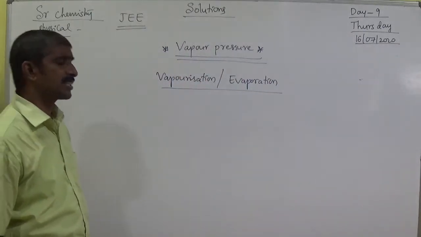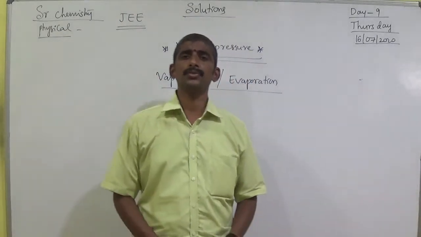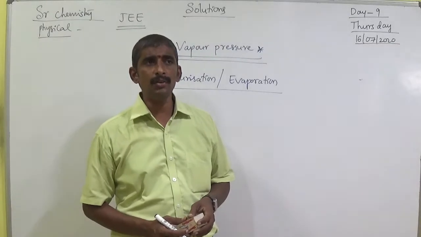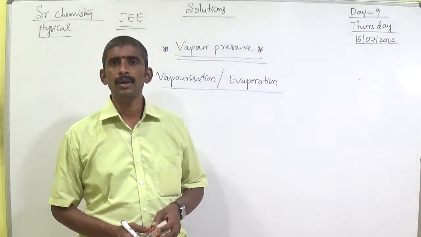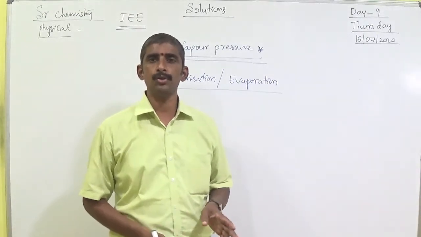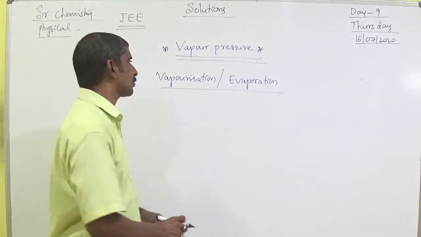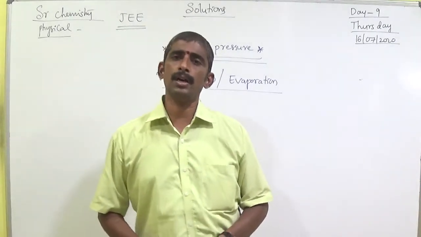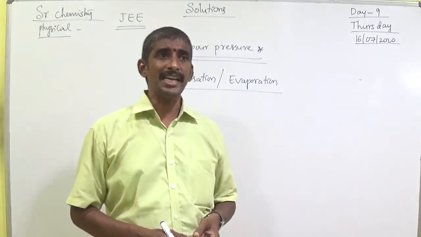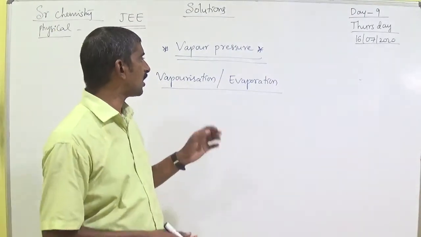The definition: the transformation of liquid into vapor form is known as vaporization or evaporation.